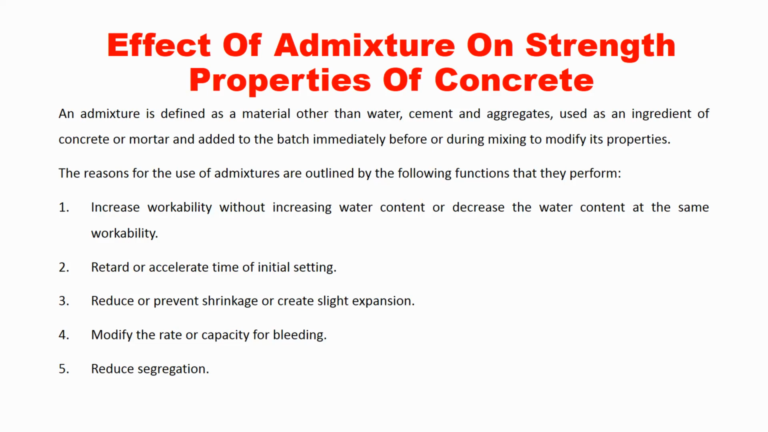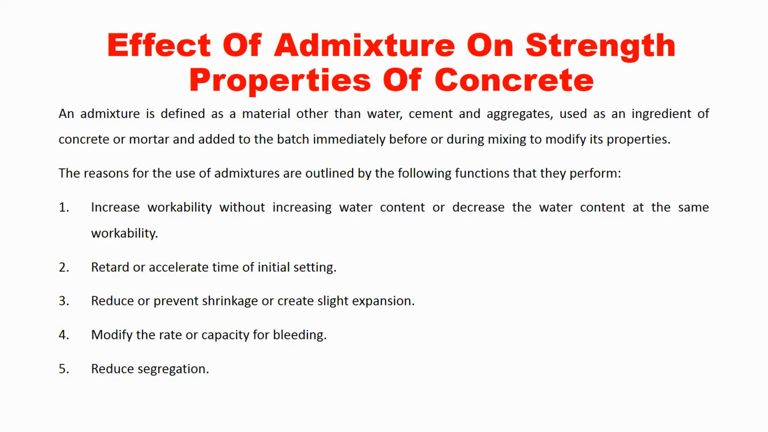Then others we have, like rice husk ash, the husk ash of the rice. That also can be used as a mineral admixture. Okay, we have GGBS. GGBS is nothing but ground granulated blast furnace slag. So this also can be used as a mineral admixture.